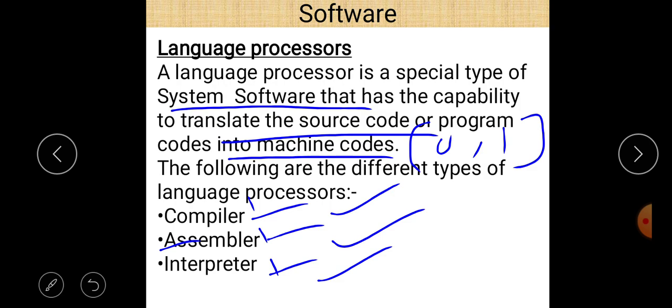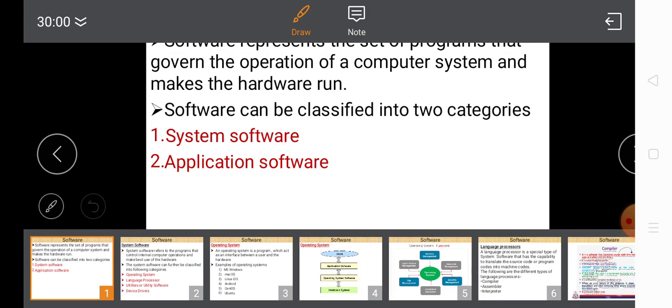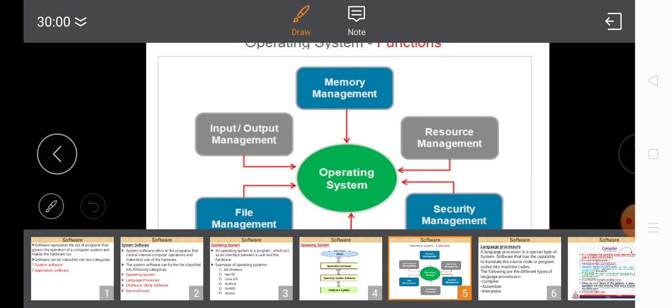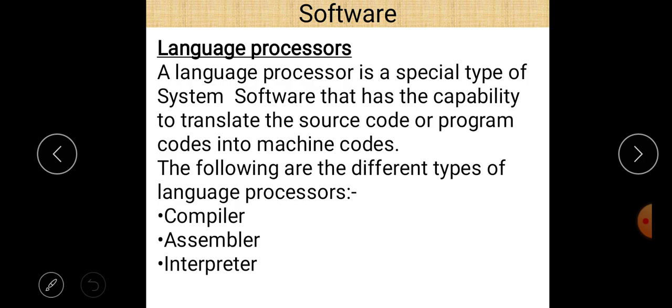In simple words, we can say that language processor translates the source code into machine code, means 0s and 1s, and three different types of language processors are there. Assembler, which converts assembly language code into binary form. Compiler and interpreter convert high level language code into binary form, but compiler converts it at a single time, and interpreter converts it line by line. So these are the different types of language processor.